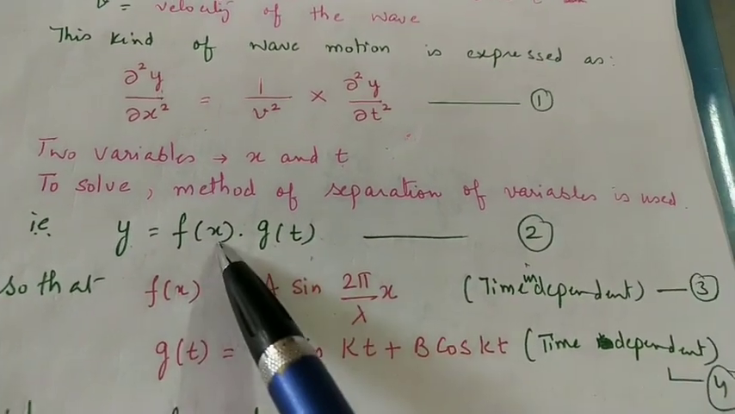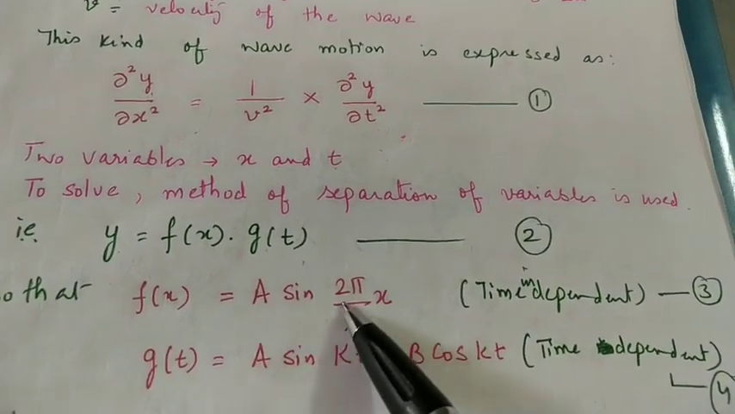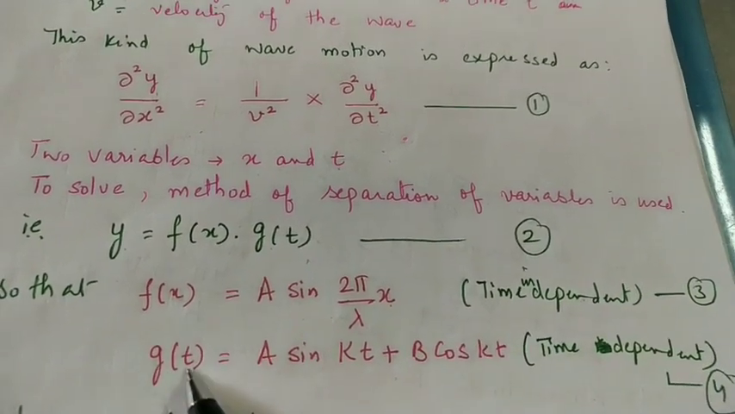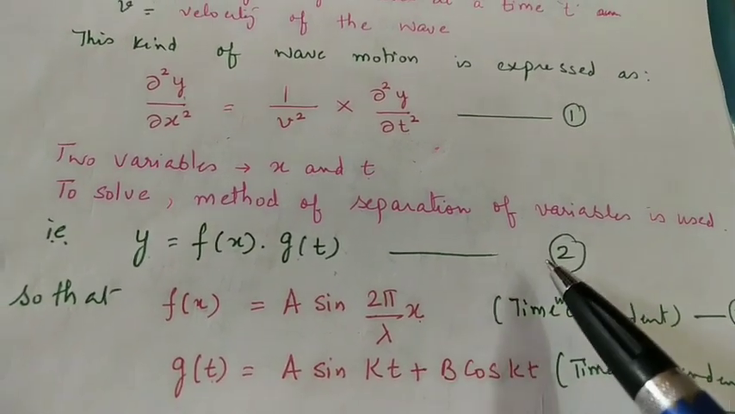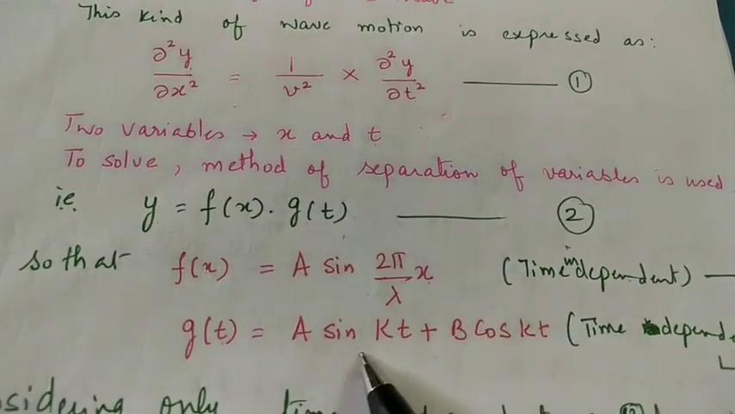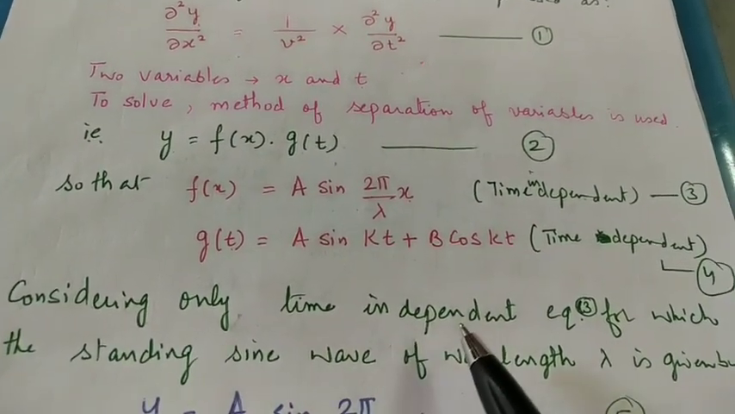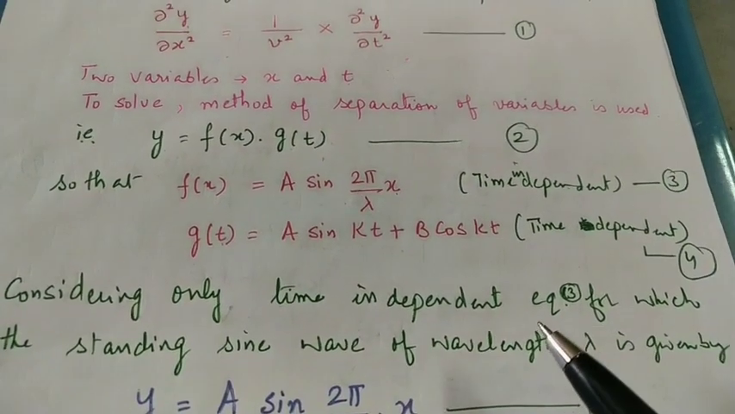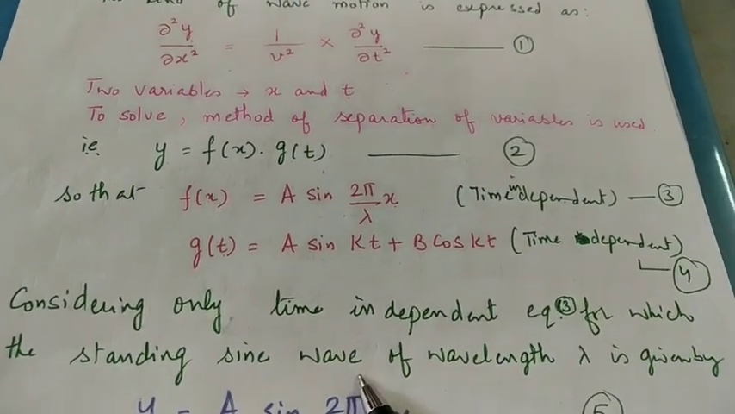First, this function depends only on the position x. So I can write f(x) equal to A sin(2π/λ · x). This is time independent. When time is included, it is a sin kt plus b cos kt. Actually, these are the general equations which are given for stationary waves. Now, because we are only interested in the time independent equation, since the Schrödinger wave equation, which is time independent, is used in most applications, we will ignore the time part.